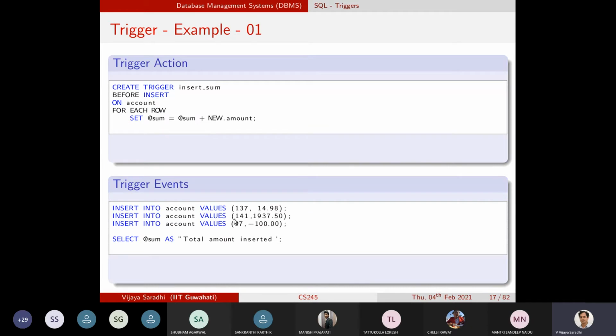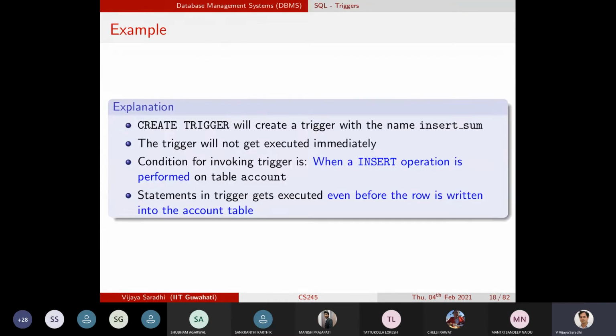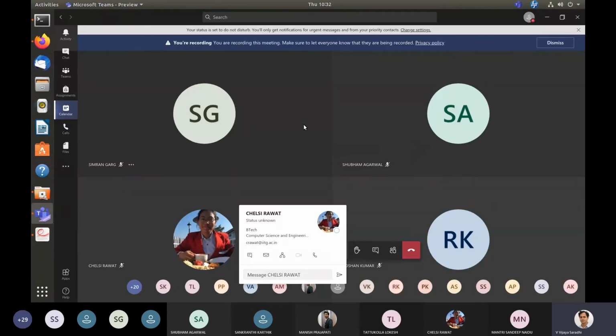And every time you make an insertion statement, some trigger gets automatically activated and the sum gets updated. And then if you say, well, print the sum value, it will say that this is the total amount that is deposited into this bank. Right? So now, what is the advantage of it? You do not need to run a very specific SQL to understand the value of sum. Right? So any questions here? Let me just take a minute and then ask.